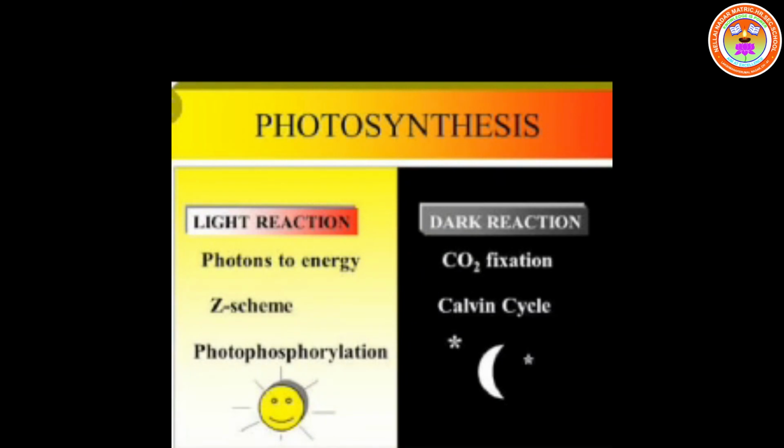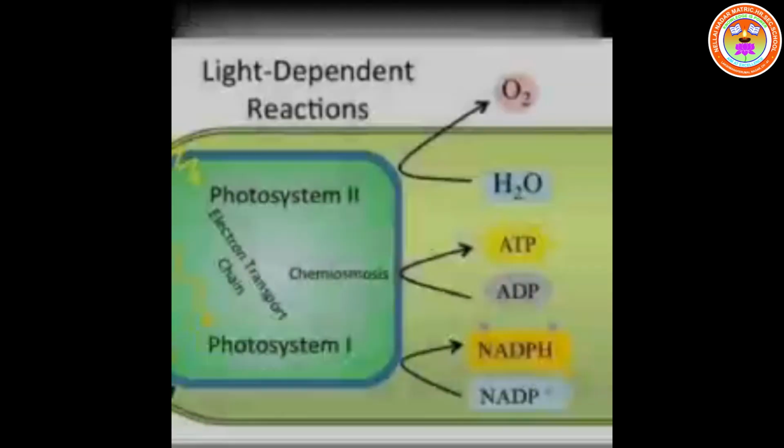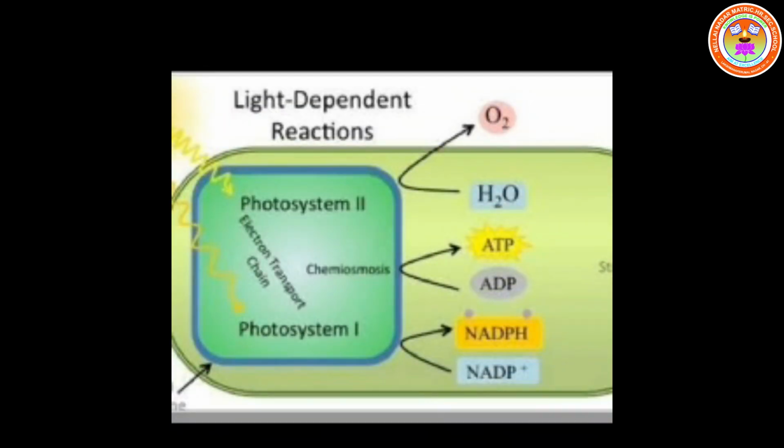The mechanism of photosynthesis includes two reactions, light reaction and dark reaction. What is light reaction? Light reaction utilizes sunlight, water, and chlorophyll to produce ATP and NADPH2. This reaction takes place in the grana of chloroplast.